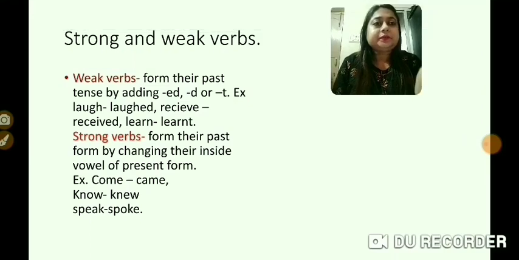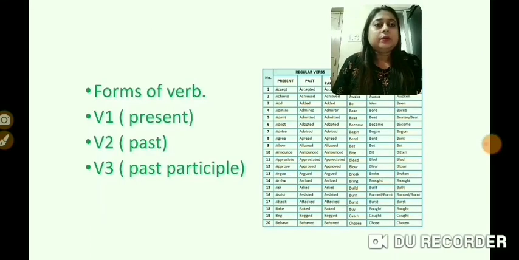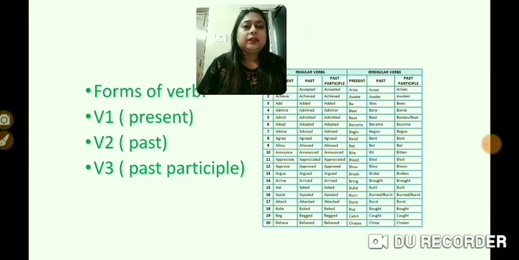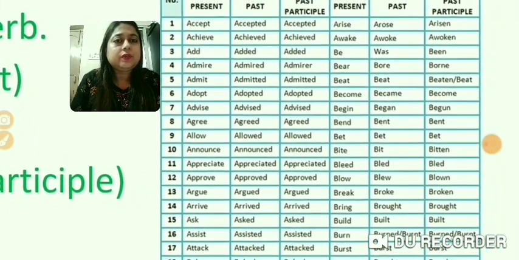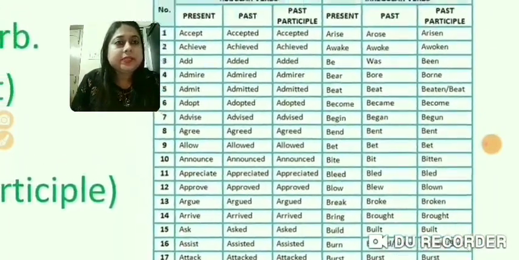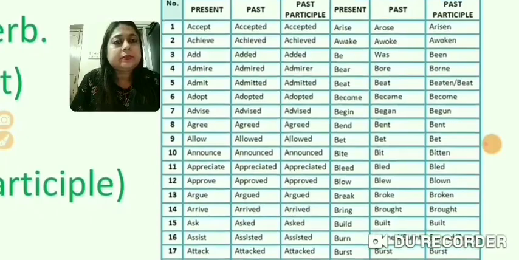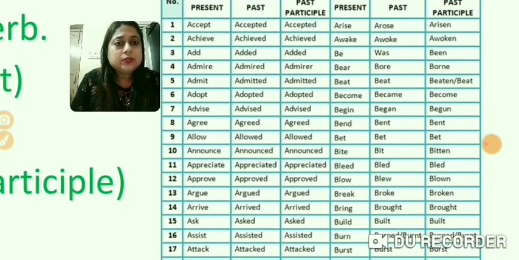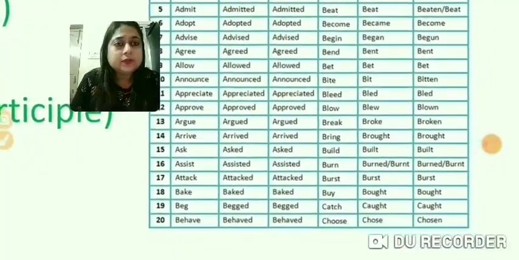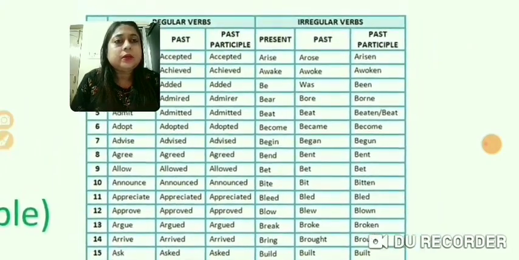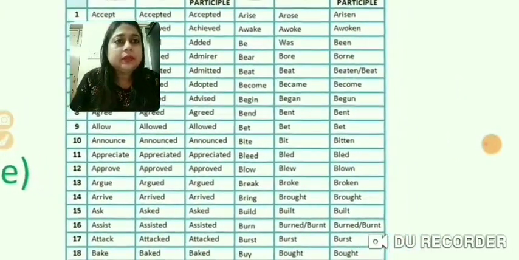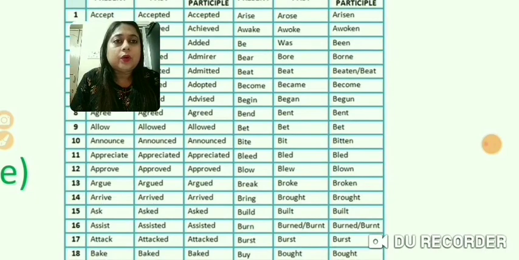So basically there are three forms of the verb. What are those? Those are V1, that is the present form, V2, the past form, and V3, the past participle form. And I have tried to show some examples over here. Accept becomes accepted in the past, and in the past participle it remains the same. We see similarly other verbs also. Beg becomes begged and begged. Now some of the strong verbs, for example, be becomes was in the past and in the past participle been.